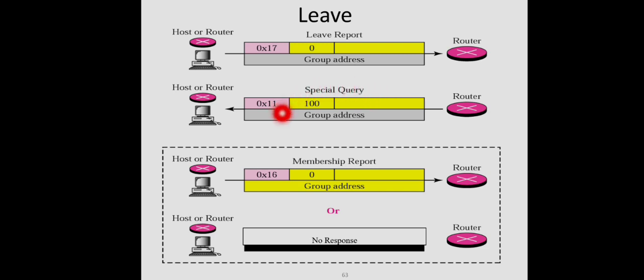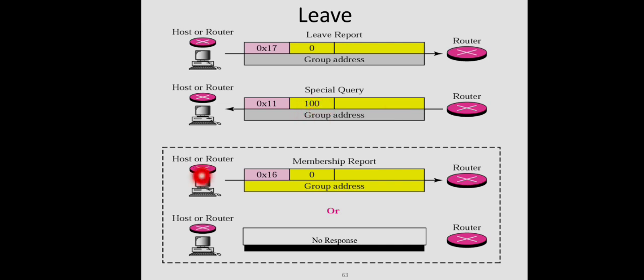The type of this message is special query, 11, and the value of the time field is significant here. It is waiting for 10 seconds. That is why the value is given as 100 here. So the multicast router will wait for 10 seconds before purging that particular group. That is why the time value given is 100 here.